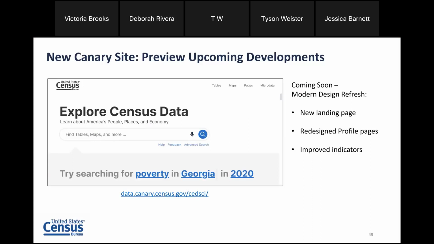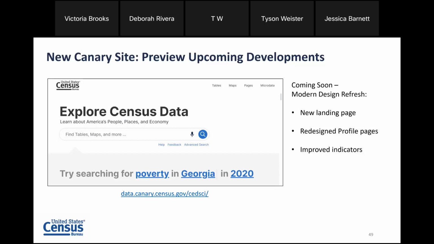Some of the highlighted information from this release includes a new landing page, redesigned profile page, and improved indicators as you're working through the site, just to help you make sense of what's coming on screen, what you've selected, and what elements of the site you can interact with. This is available through our Canary site, and this is available to the public for you to take a preview now, a sneak peek at what's coming expected for Thursday, June 30th, and let us know your comments in advance.